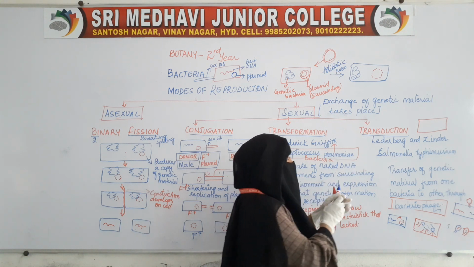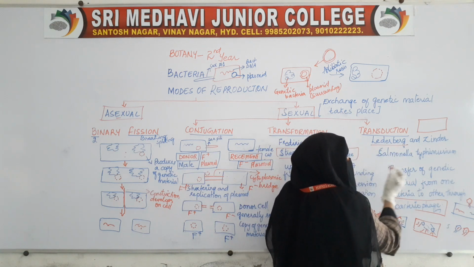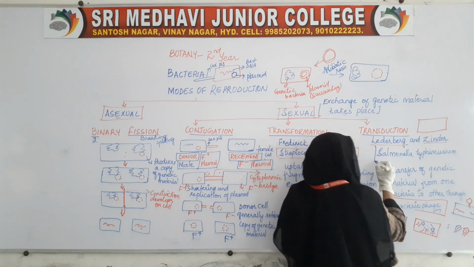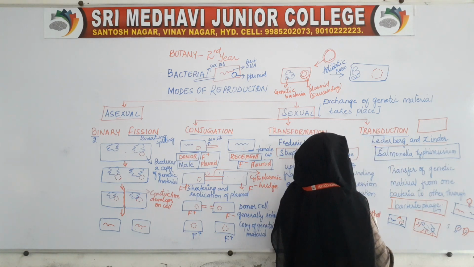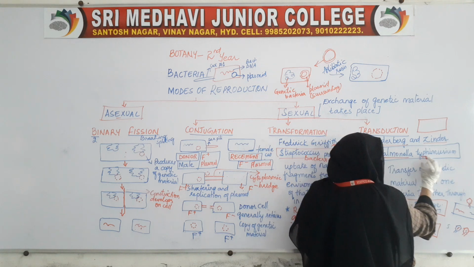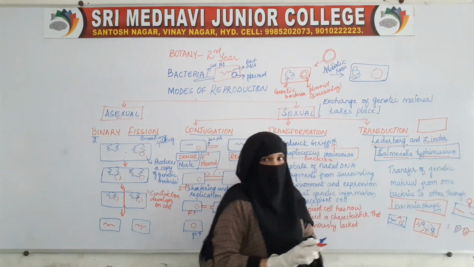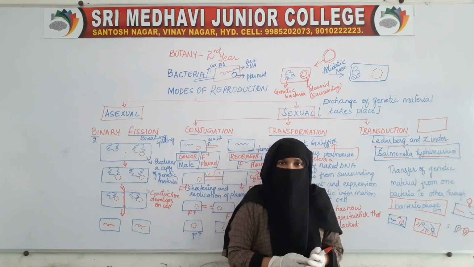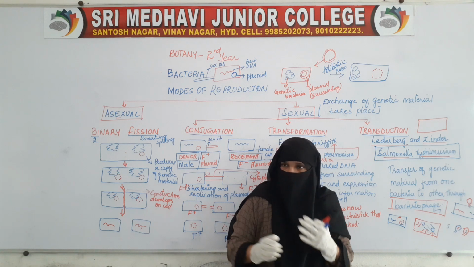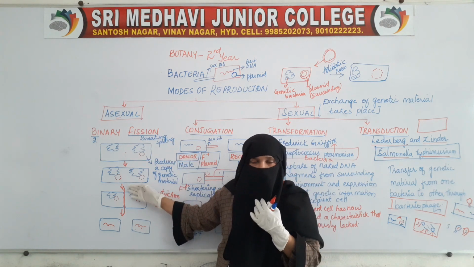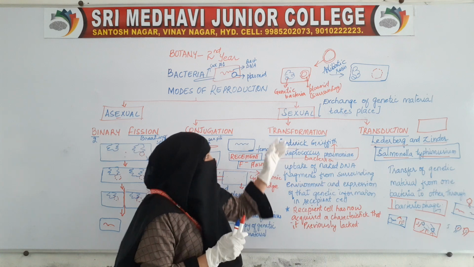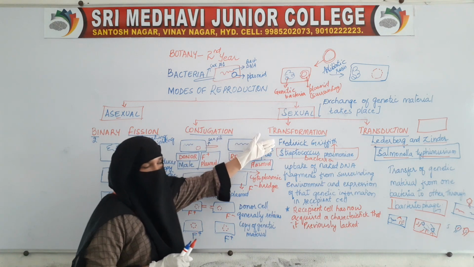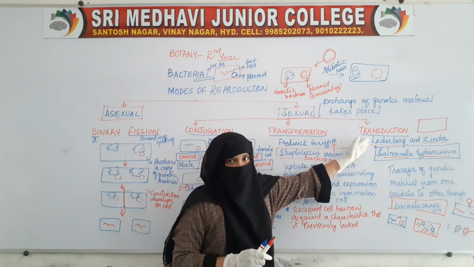This was first discovered by the scientists Lederberg and Zinder. They did their experiment on the bacteria Salmonella typhimurium. So these are the various ways by which bacteria reproduce. Asexually, it reproduces by binary fission, and sexually it reproduces either by conjugation, transformation, or transduction.